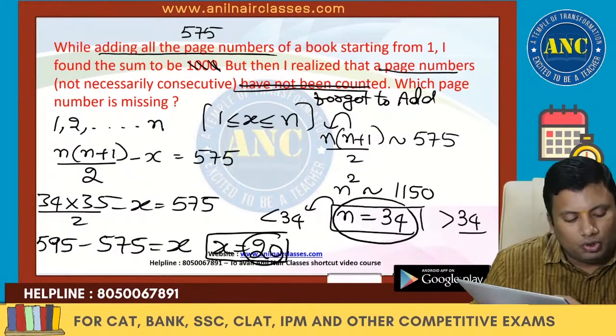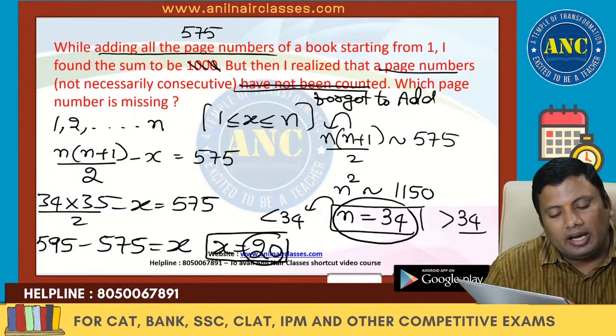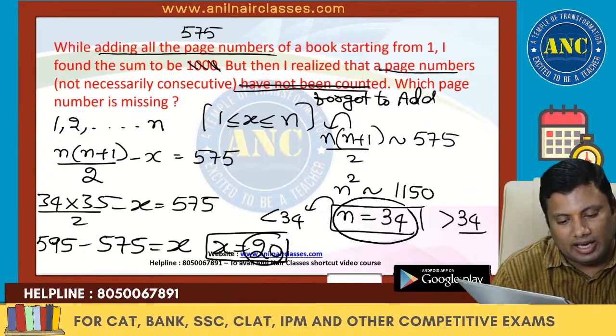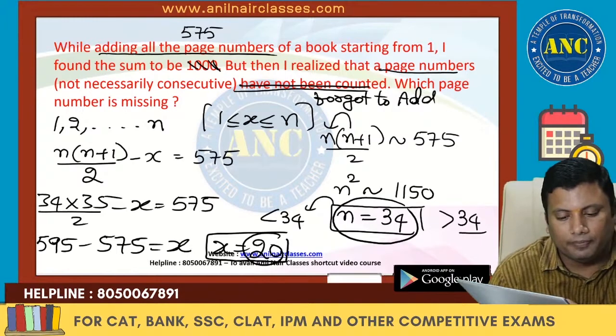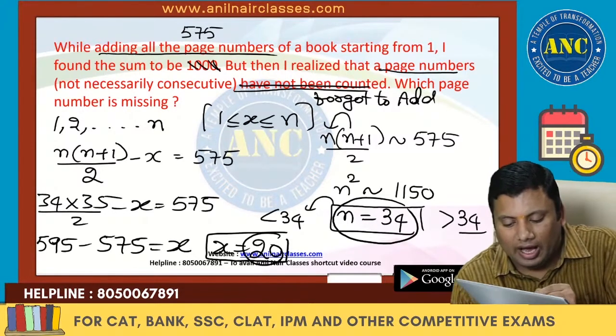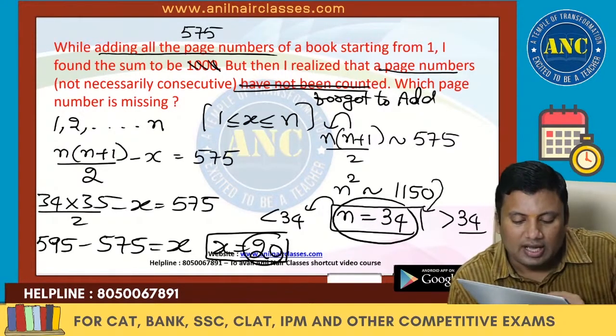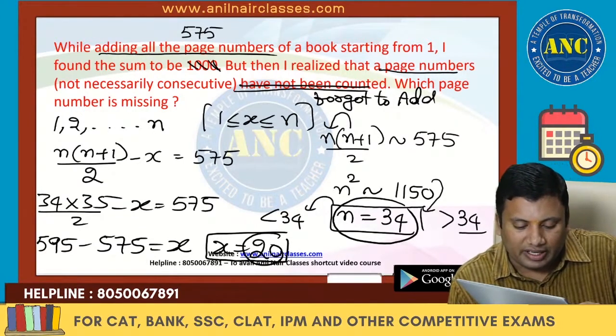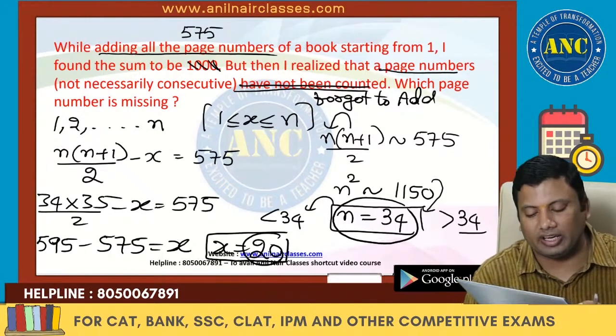1, 2, 3 and so on up to n. n into n plus 1 by 2. He forgot to add one page number x. So 34 into 35 by 2. I just took a perfect square just greater than 1150. n is 34. Less than 34 not possible. Greater than 34 not possible.